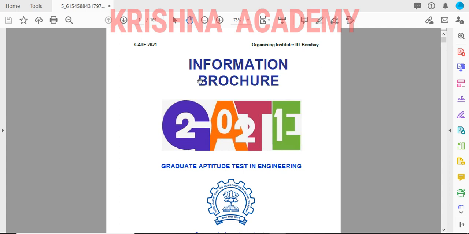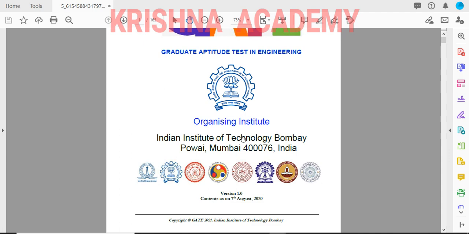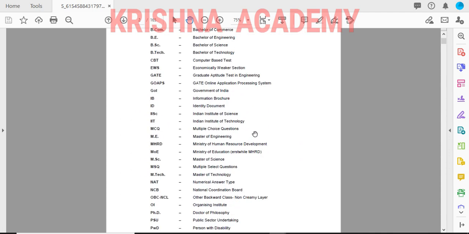So actually you know that this year GATE exam will be conducted by IIT Bombay, right? They have already provided the details about the examination dates, etc. And now today evening they have provided this brochure regarding the GATE examination 2021. In this brochure they provided all the details, from pre-examination details to post-examination details also.